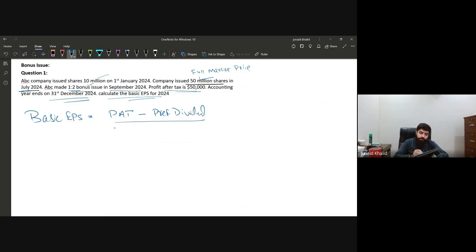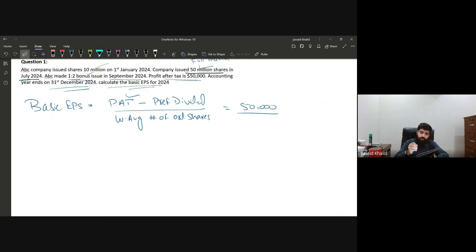Now, in the denominator, we need the weighted average number of ordinary shares. This is something that we need to calculate. The profit after tax is straight away given, that is 50,000. Now we have to calculate the weighted average number of shares. Before we move on to that, we need to calculate the bonus fraction first, and then we calculate the weighted average number of shares.